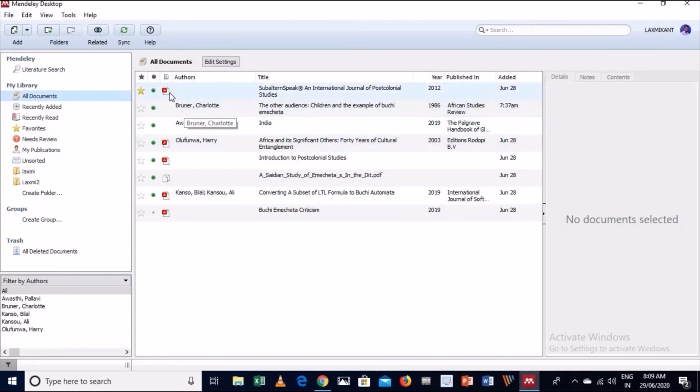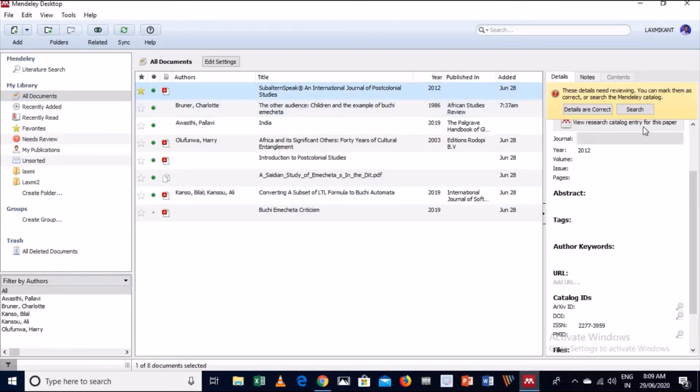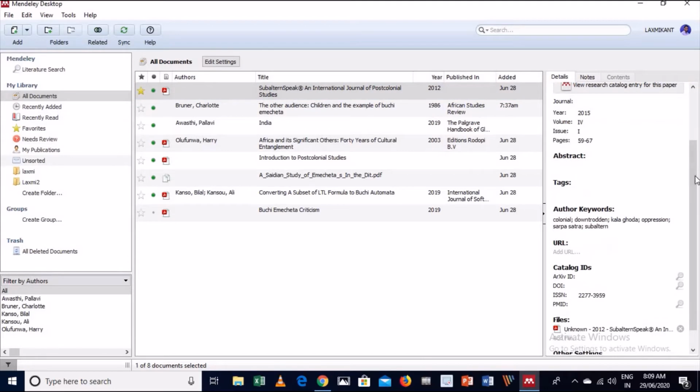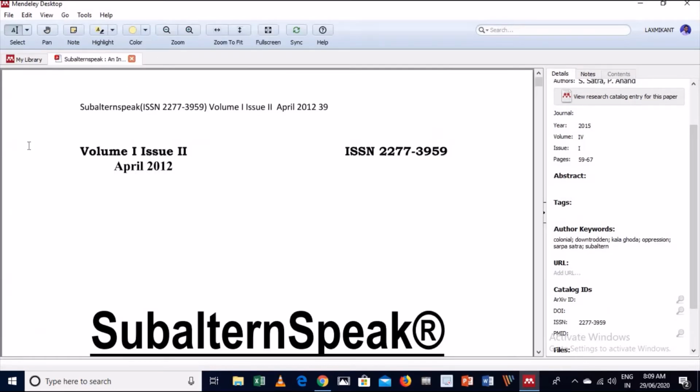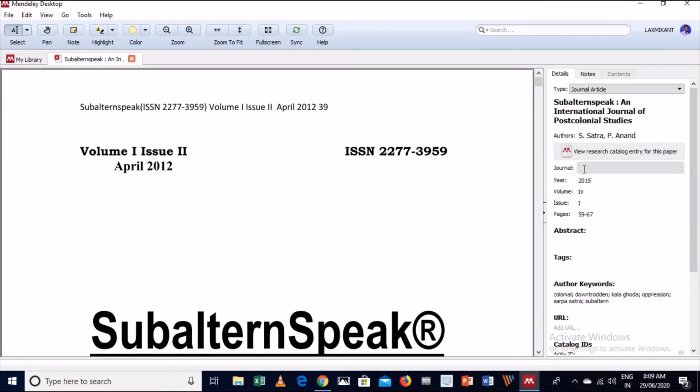Dear friends, when you click on this PDF file, the details are available and you can check it. When you double click on this PDF file, the original file will appear. For example, here I don't know what the name of the journal is, so you can copy it by selecting this button and selecting this portion like this.